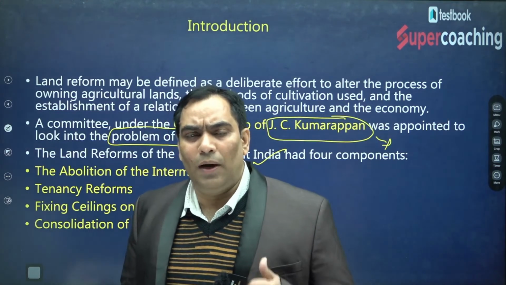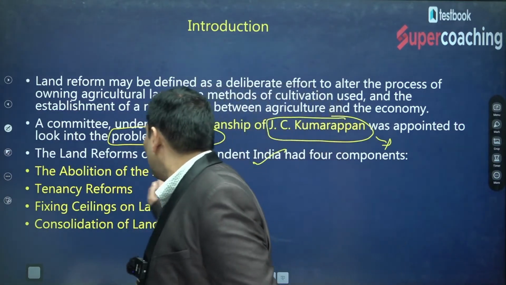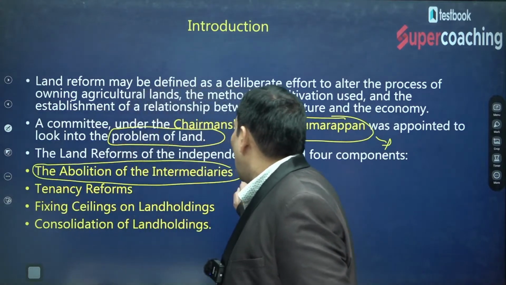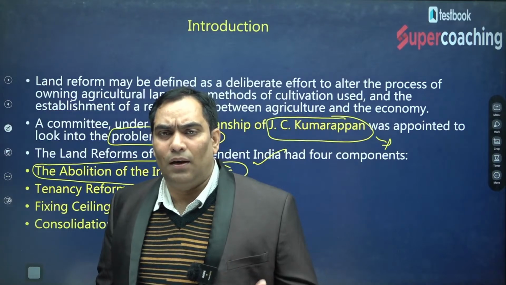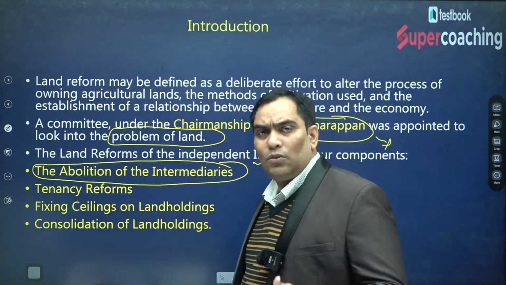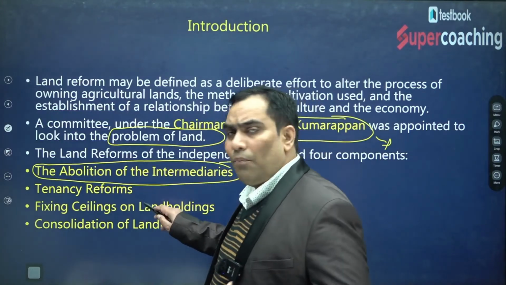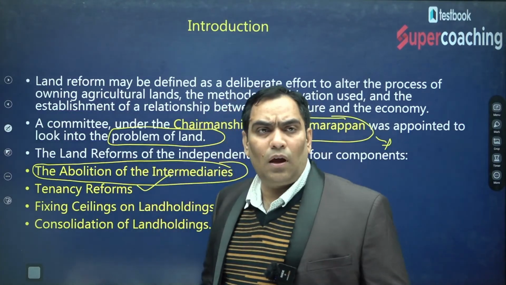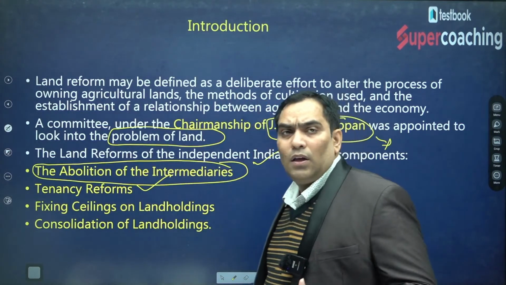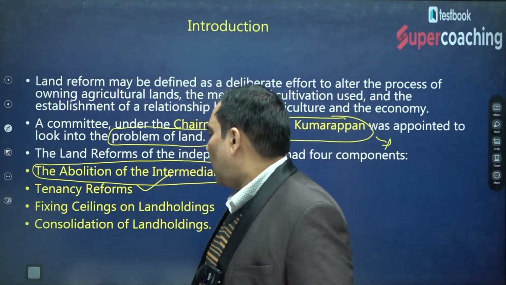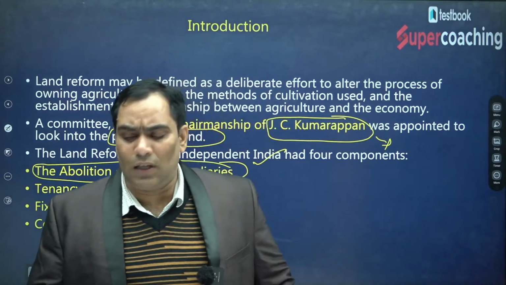For land reform, the government took four measures. In the first step, the government abolished the intermediaries, which is known as abolition of intermediaries. Second, the government went for tenancy reforms. Third, the government fixed the ceiling on land holdings. Fourth, the government consolidated the land holdings. What does it mean? We will discuss them one by one.